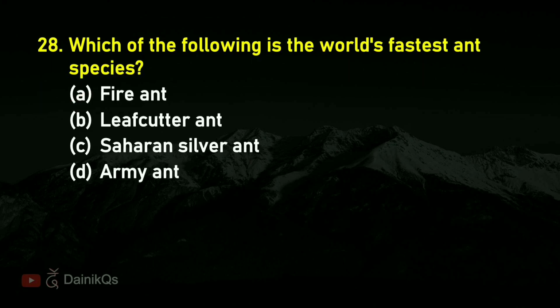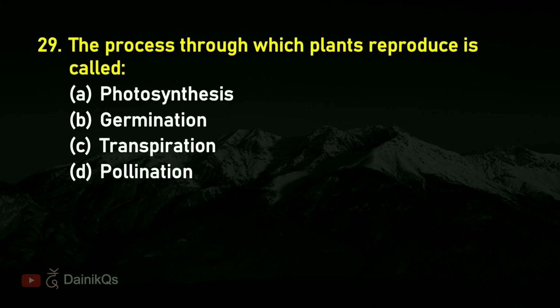Question 28. Which of the following is the world's fastest ant species? Right answer is C. Saharan silver ant. Question 29. The process through which plants reproduce is called. Right answer is D. Pollination.